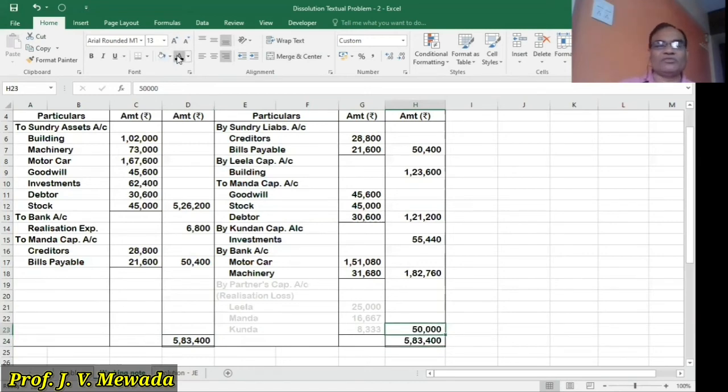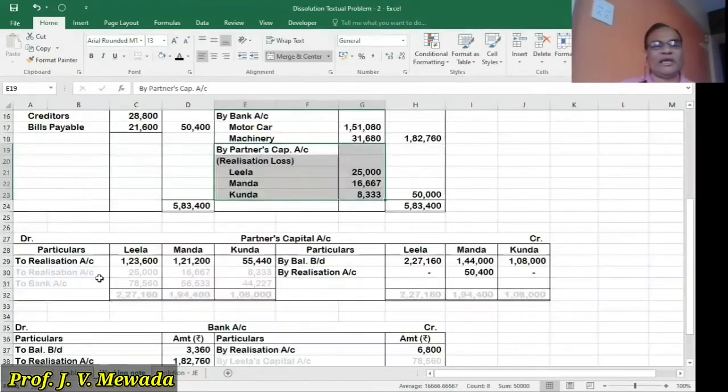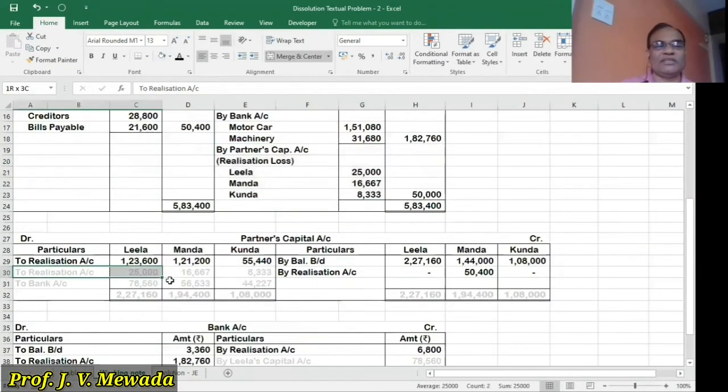So 50,000 we have to distribute to the partners as a realization loss in the profit sharing ratio, that is 3:1.